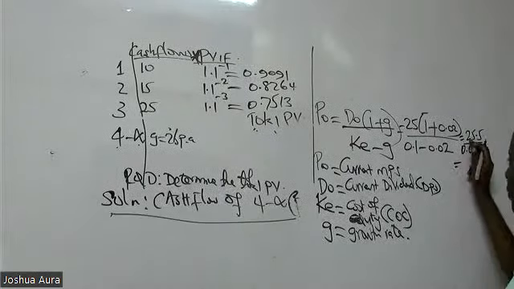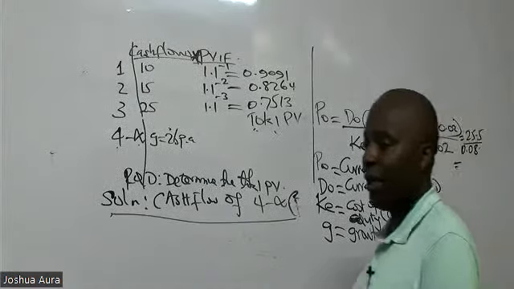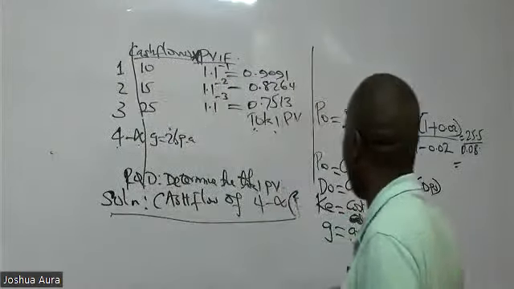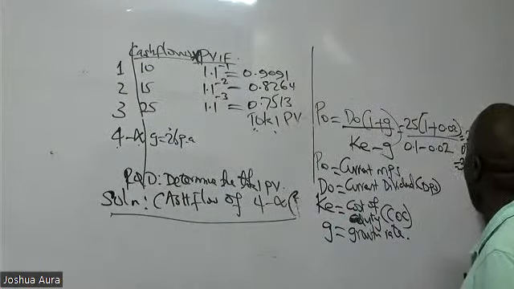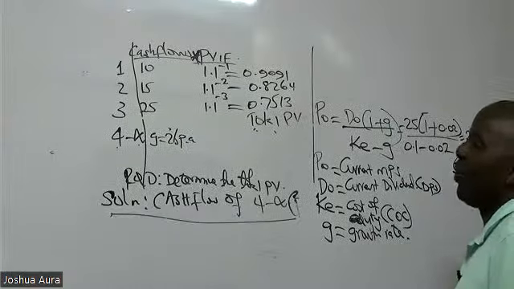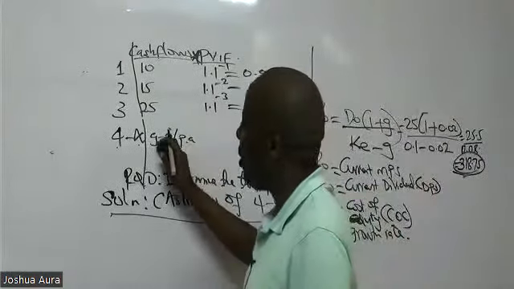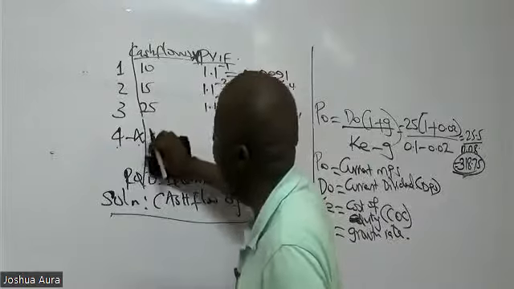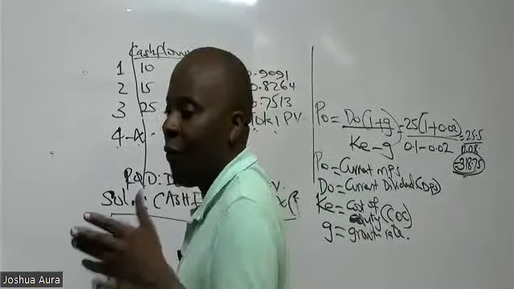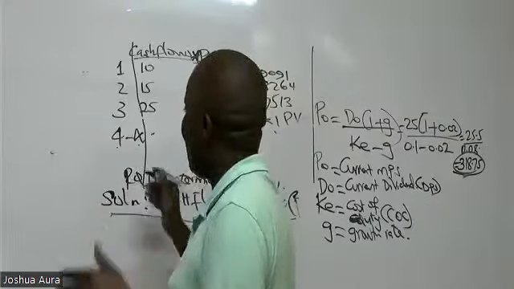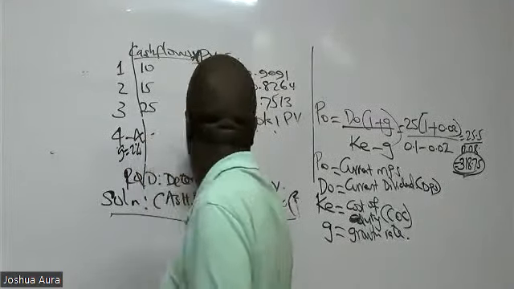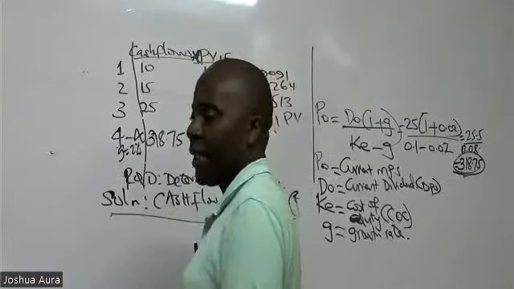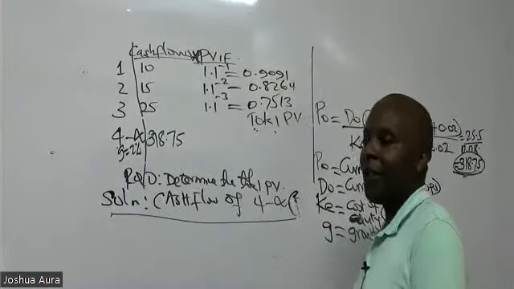When we divide the two, what do we get at the end of the day? I'm being given a figure of 318.75. This is the answer I'm looking for. So instead of having so many issues here, this is the figure that I should bring here as the cash flow of year number 4 to infinity. So for year number 4, remember the growth rate is 2%, but the cash flow is this 318.75.